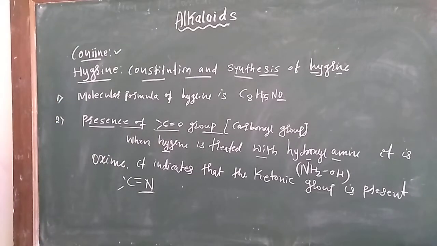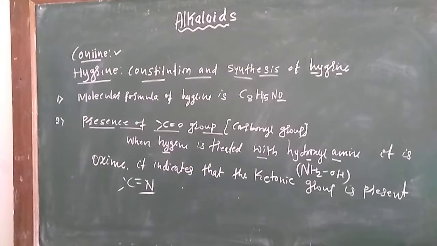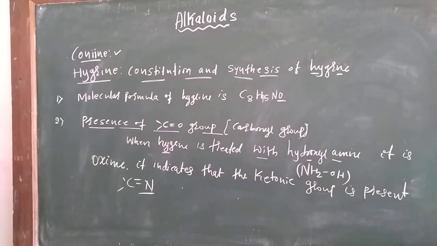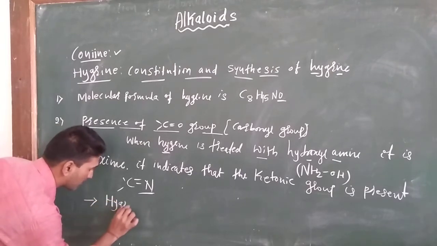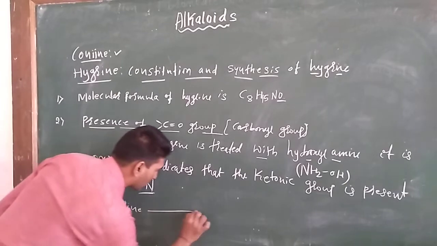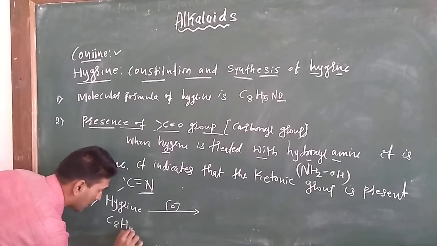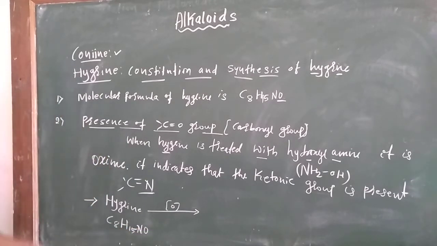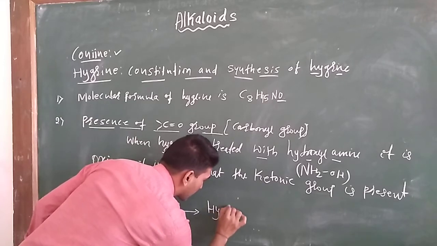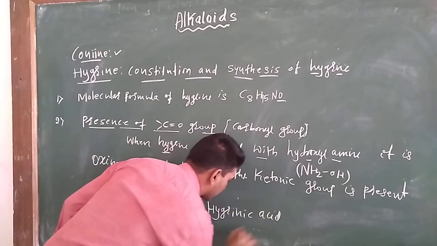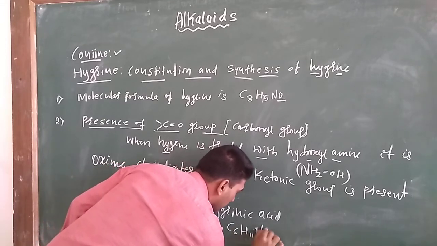Another evidence for that: when hygrine undergoes oxidation, the formula of hygrine being C8H15NO, it gives hygrinic acid, that is C6H11NO2.